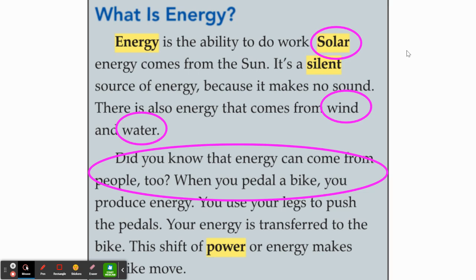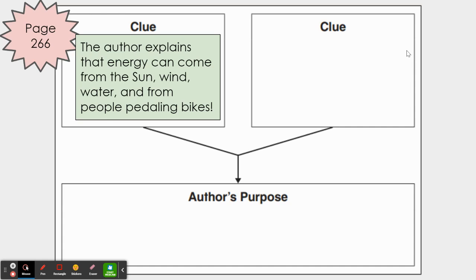So this is our first clue about what the author is trying to teach us, the reader, about. First clue. The author explains that energy can come from the sun, wind, water, and from people pedaling bikes. That is our first clue that will hopefully point us in the right direction to decide the author's purpose, why they wrote the story. Take a moment to write down your clue and then press play when you're ready to continue.